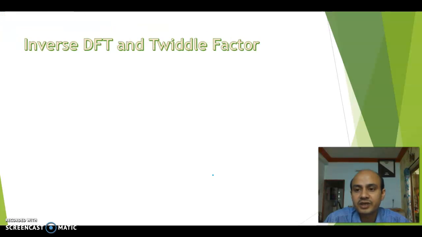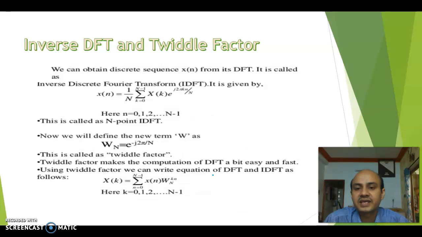Now we are coming to the inverse DFT. That is, if X of k is given, how can we calculate x of n from X of k?